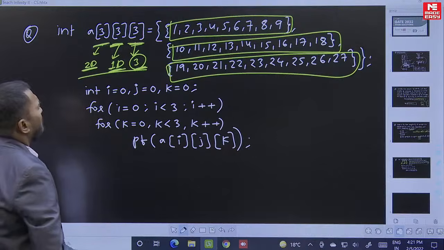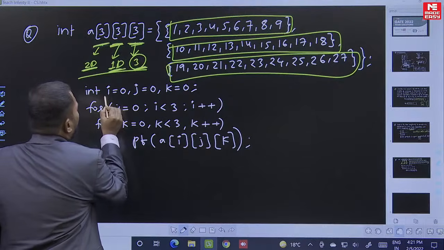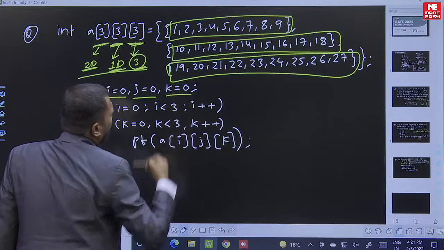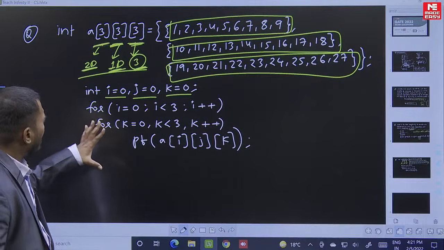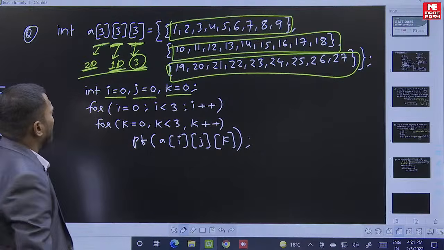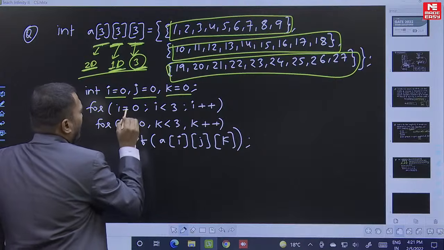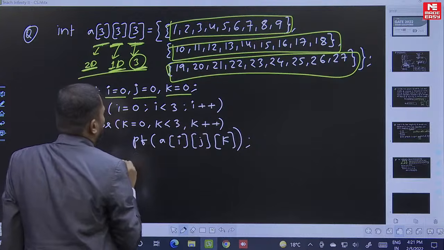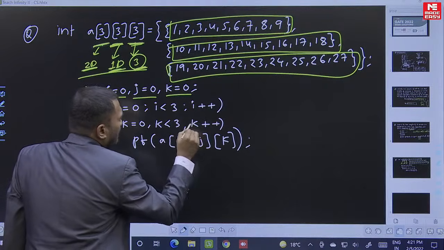Come back to this for loop. He has integer i equal to 0, j equal to 0, k equal to 0. Basic understanding only. Initial values i equal to 0, j equal to 0, k equal to 0, and using two for loops: i equal to 0, i less than 3, i plus plus; k equal to 0, k less than 3, k plus plus.